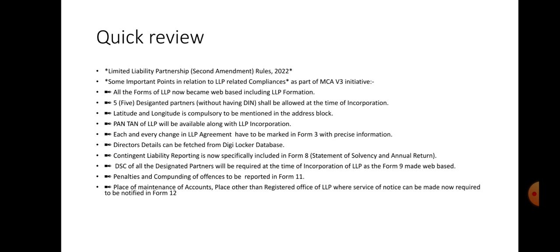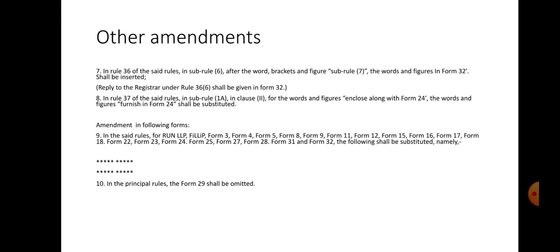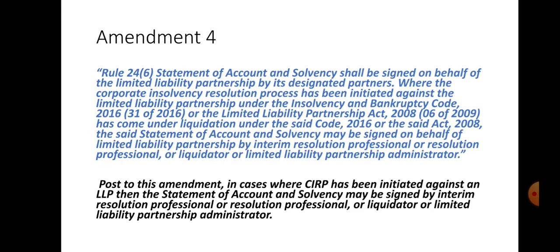Penalty and compounding of offences are to be reported in Form 11, and the place of maintenance of accounts, a place other than the registered office of the LLP where service of notice can be made, is now required to be notified in Form 12, just like a company in Form AOC-5. In LLP, Form 12 is required to be filed where the place of maintenance of accounts is other than the registered office. This is all the amendment covered by the LLP Second Amendment Rules 2022.